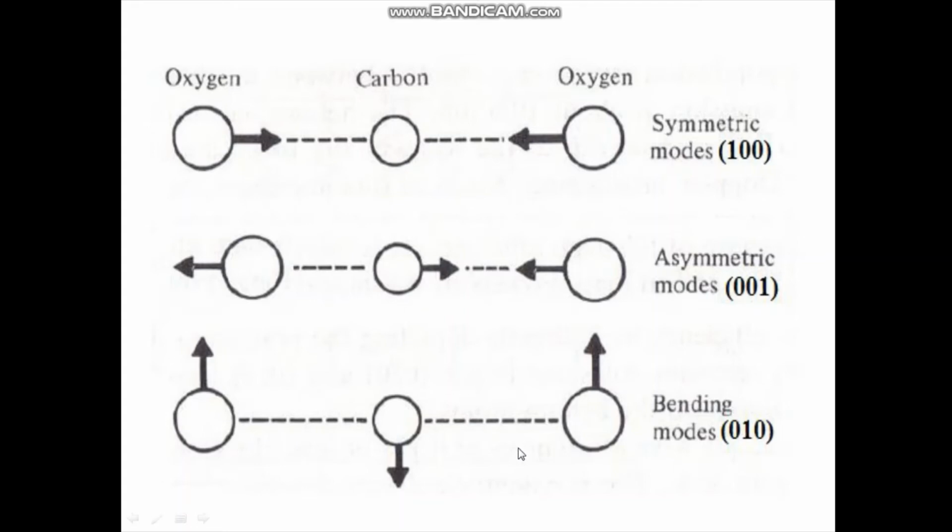In bending mode, all the three atoms oscillate but perpendicular to the molecular axis. While vibrating, the two oxygen atoms pull together in upward direction as the carbon atom moves in downward direction, and vice versa.